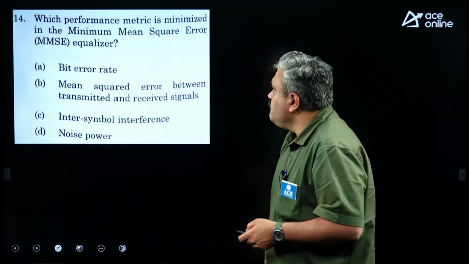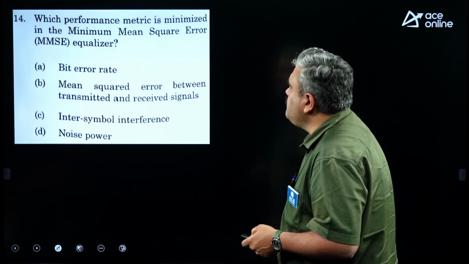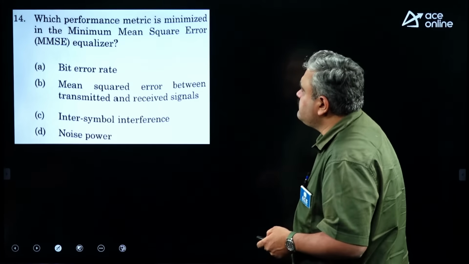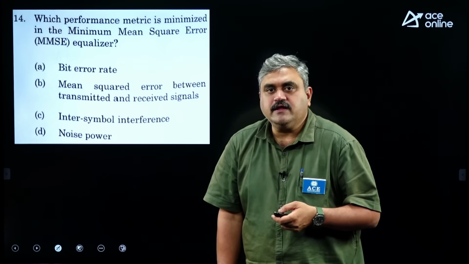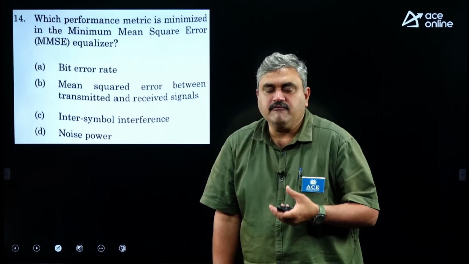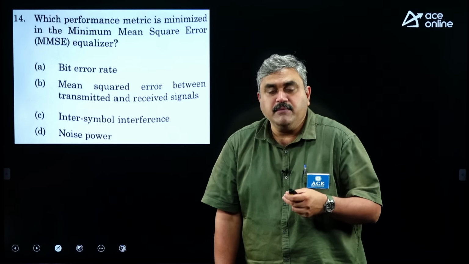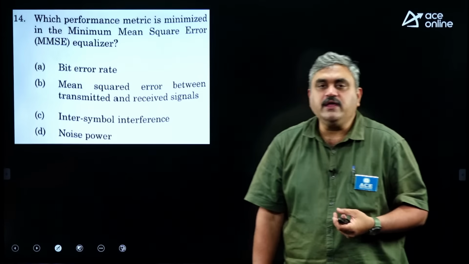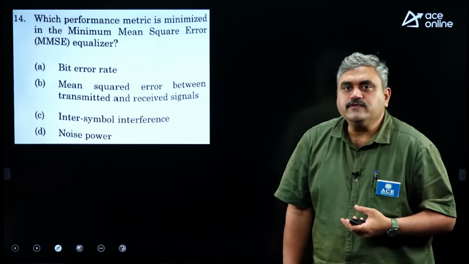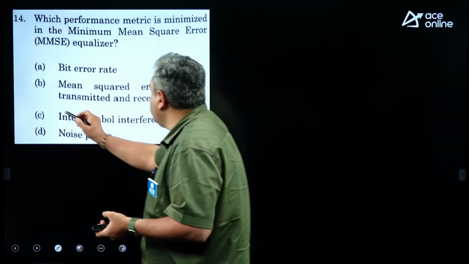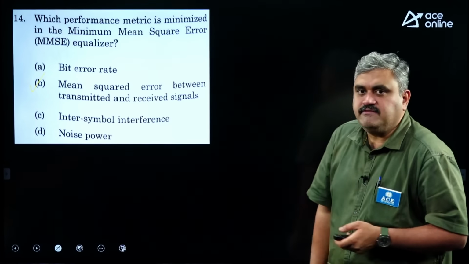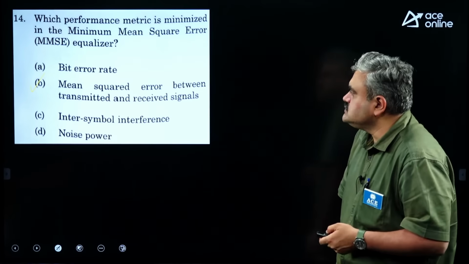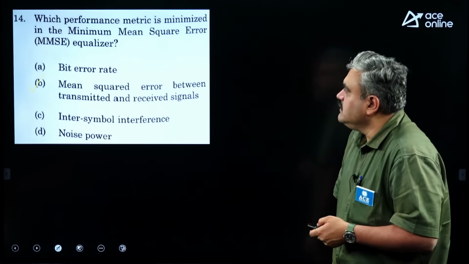Next, which performance metric is minimized in the minimum mean square error MMSE equalizer? Here we try to minimize the error by taking the difference between the input and the value that you are getting at the output. Mean squared error means we are taking the square and then analyzing it using random variable concepts. So, that mean squared error will be considered between the transmitted and received signals. That would be the most suitable option.